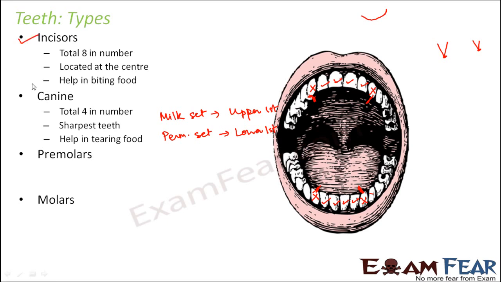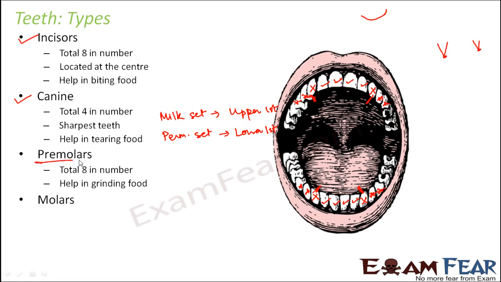So this is about incisors and canines. So what are premolars? They are again total 8 in number. They help in grinding food. So where do we have the premolars? Next to the canines, we have the premolars here. So 1, 2, again 1, 2 and 1, 2. So these are the premolars.